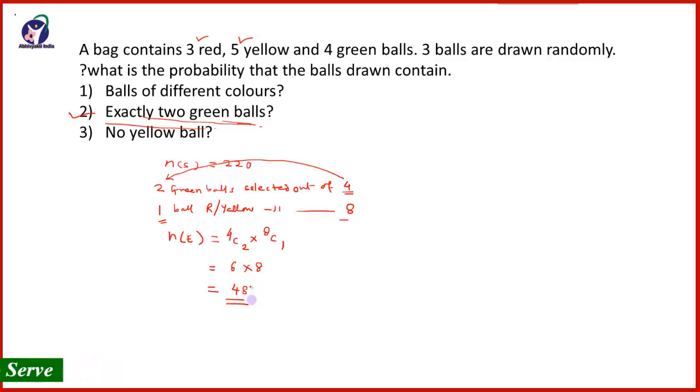So favorable are 48, total are 220. Therefore the probability of the required event will be equal to 48 divided by 220. That is equal to 12 by 55.